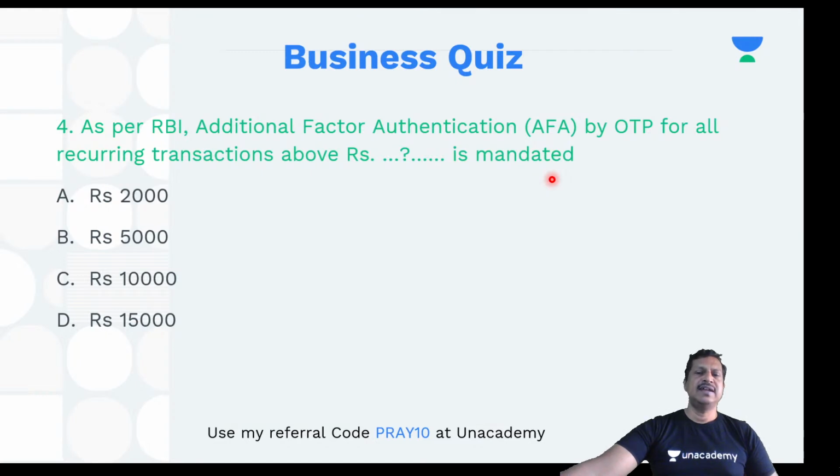So RBI has actually mandated an amount of recurring transaction to be authenticated by OTP. So the options are rupees 2,000, rupees 5,000, rupees 10,000, and rupees 15,000. You can write the answer in the chat box.